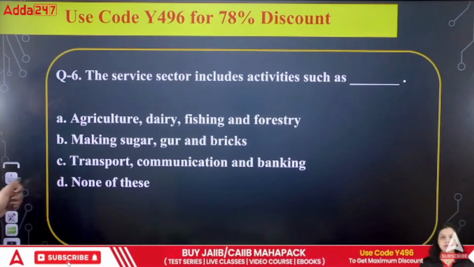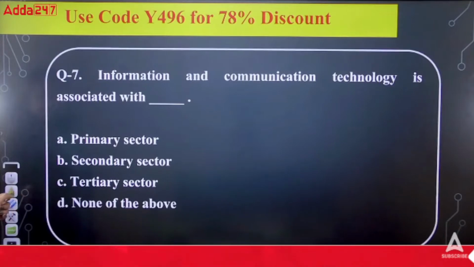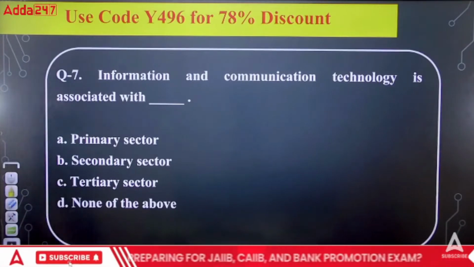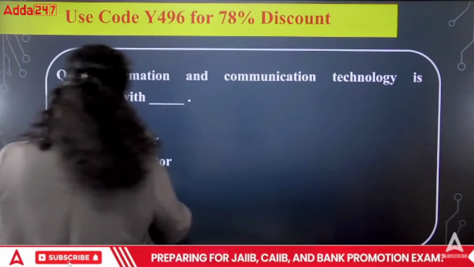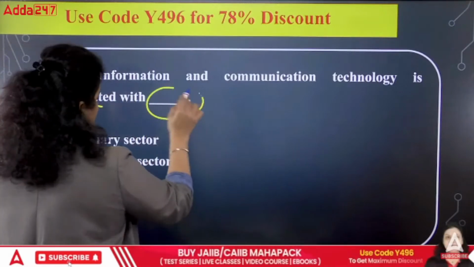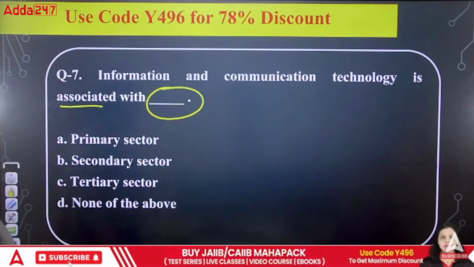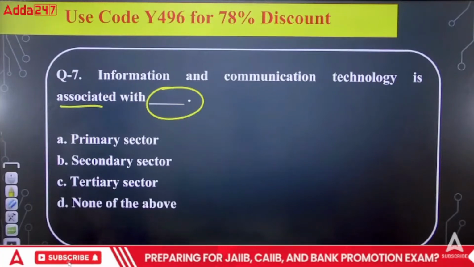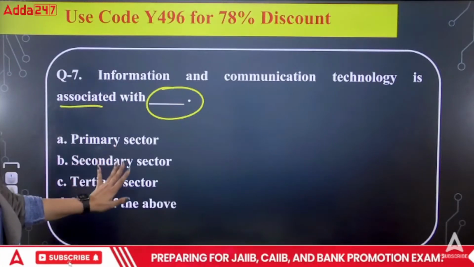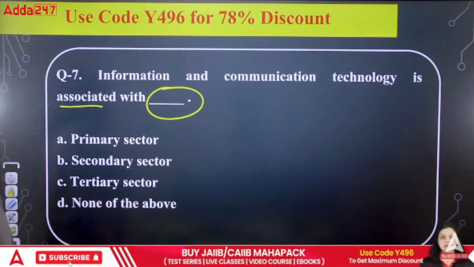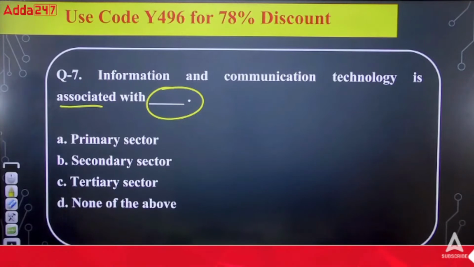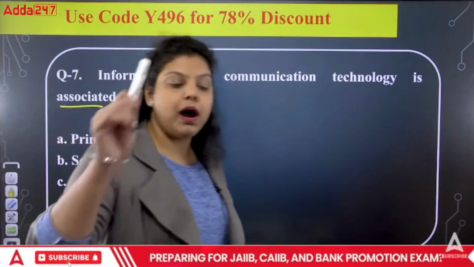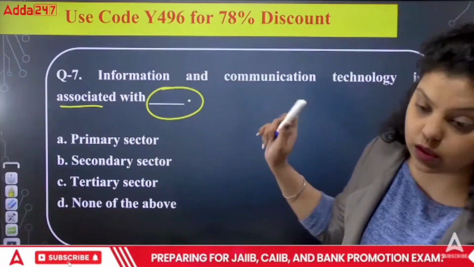Next we have the 7th question that is talking about information and communication technology being associated with which of the following sectors. So IT services you are talking about and communication services you are talking about. Are these services related to primary, secondary or tertiary? Which of the following is correct? The information technology and the communication is a part of which sector of the economy?